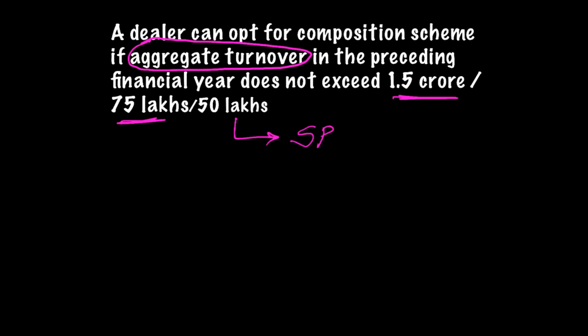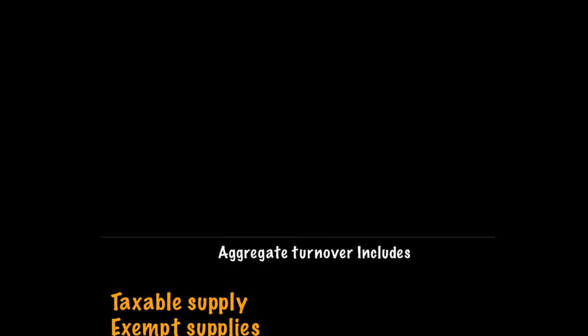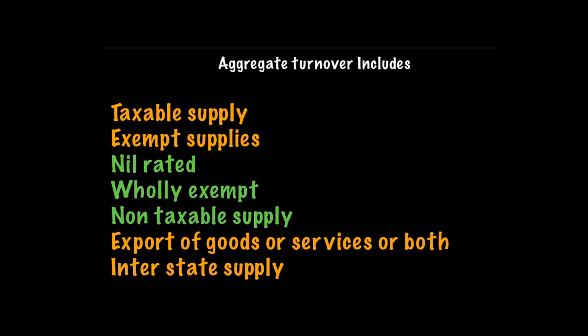It says we have to see the aggregate turnover. Now, if we check the definition of aggregate turnover, it says include all types of outward supplies, whether taxable, exempt, nil rated, wholly exempt or non-taxable supply, exports, interstates. So, if you observe very carefully, the aggregate turnover definition says all types of outward supply.